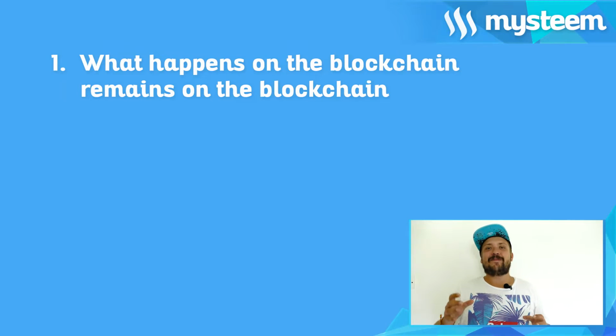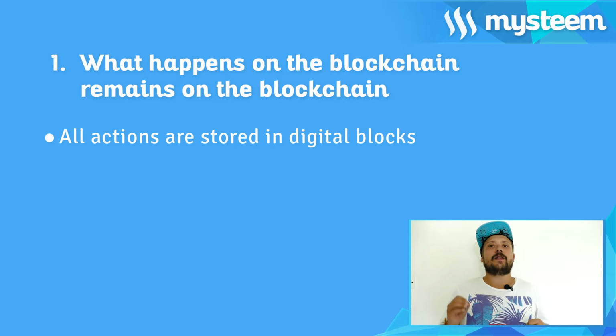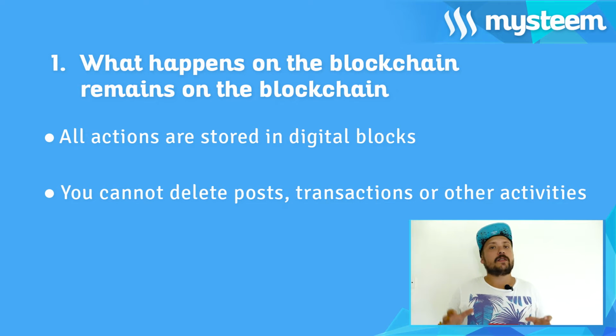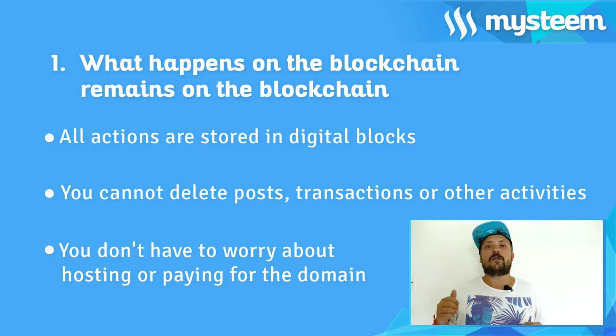Number 1. What happens on the blockchain remains on the blockchain. All your actions are stored in digital blocks, which in sequence create the Steem blockchain. You cannot delete posts, transactions or other activities that are written in a block, so all your posts, photos and articles remain in one place and you have access to them at any time. You don't have to worry about hosting or paying for a domain, because as long as the servers are working, this data will stay in the Steem blockchain and cannot be removed.